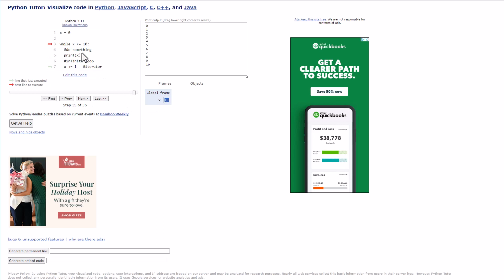Now it gets to this part of the loop where it says, is 11 less than or equal to 10? And that is now false. So now it will be done with the loop. And that in essence is the way a while loop works.